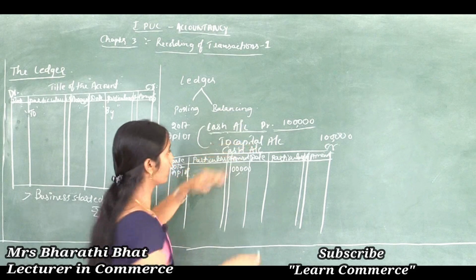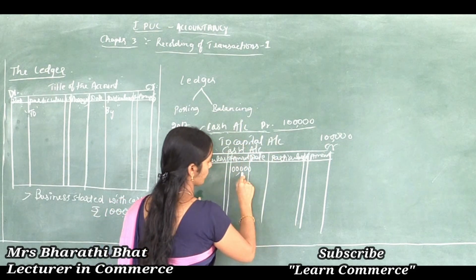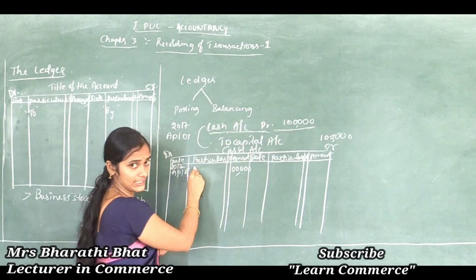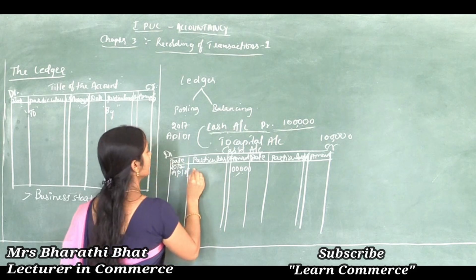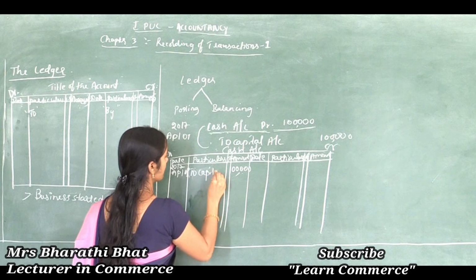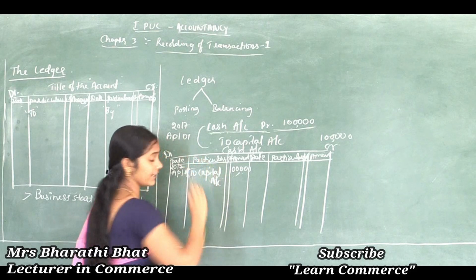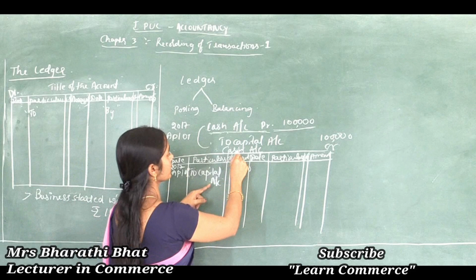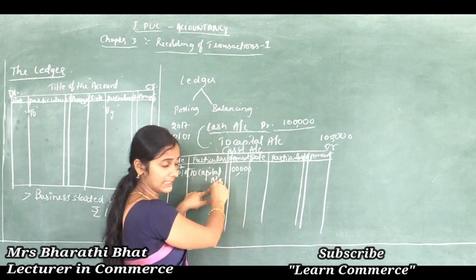How can we record? First, cash account debited 1 lakh. In this particular column we write the word 'To' and capital account. Why? Because cash is affected with the capital.